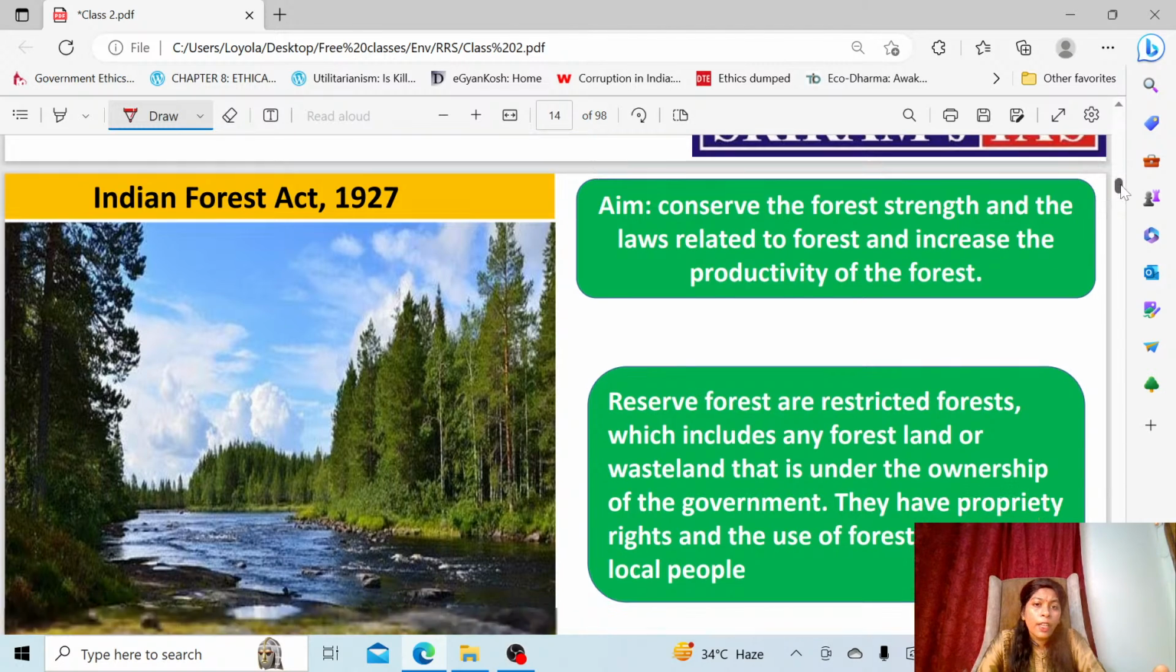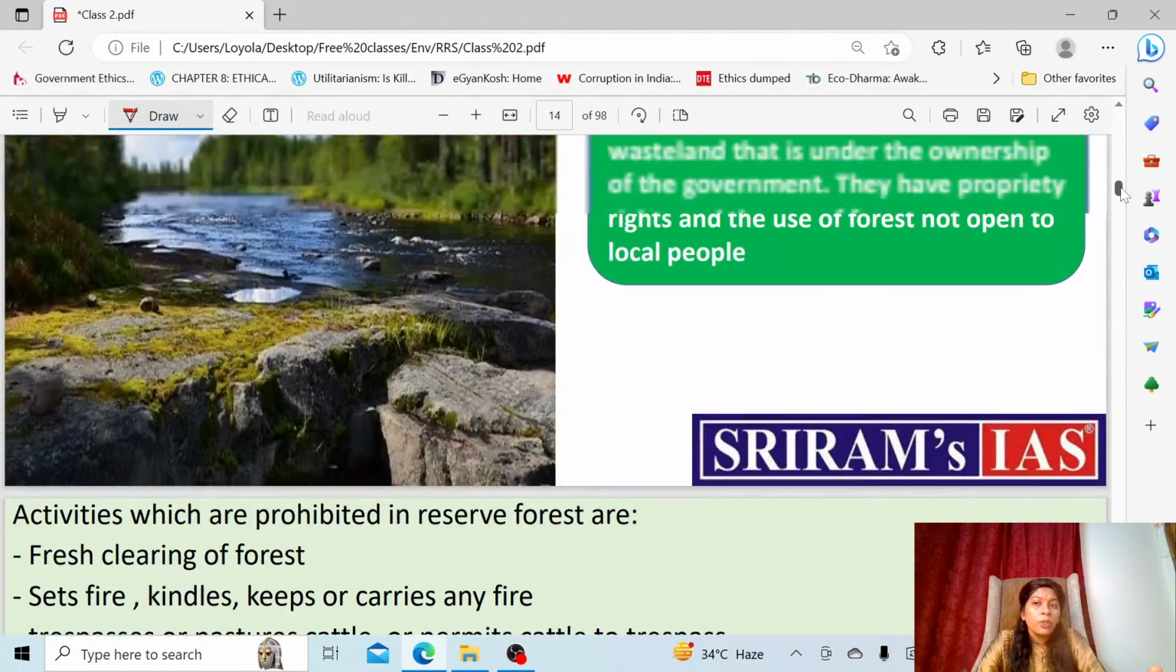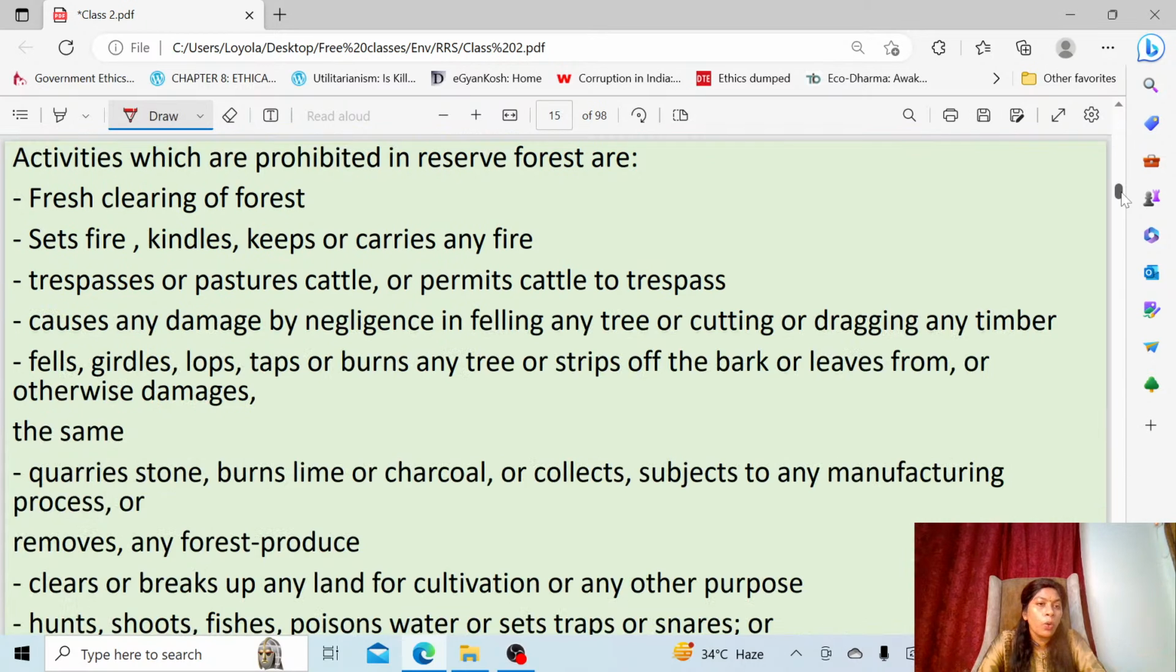Then the second kind of forest I told you is village forest. But first, see, these are some of the activities which are prohibited inside the reserve forest. I already told you, you cannot casually enter without seeking the permission of the government, because the government is the owner of the land. Like you cannot simply go and set fire, then you will be arrested for that. You cannot clear the forest or do cultivation, or trespass without taking permission, or bring your cattle for grazing inside the forest, or go and mine, quarrying stones, limestone, charcoal.